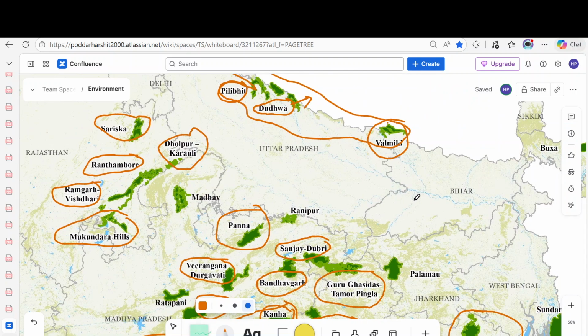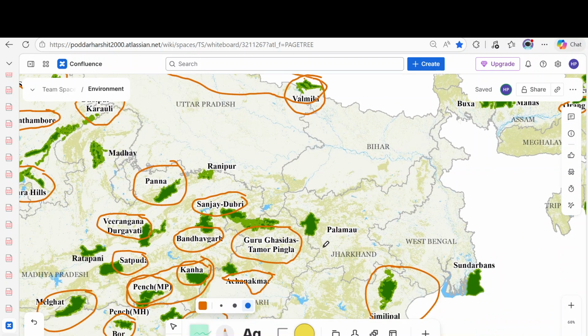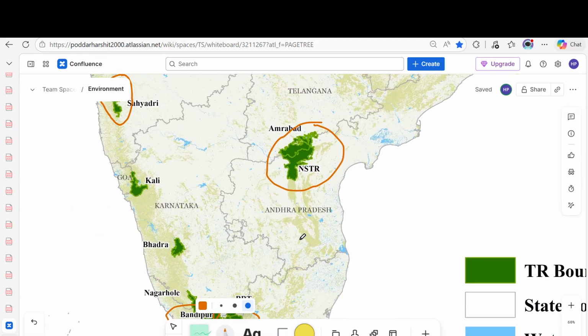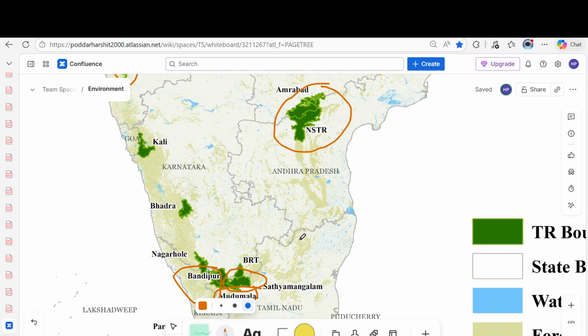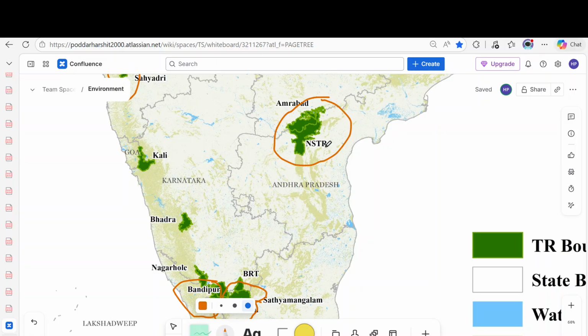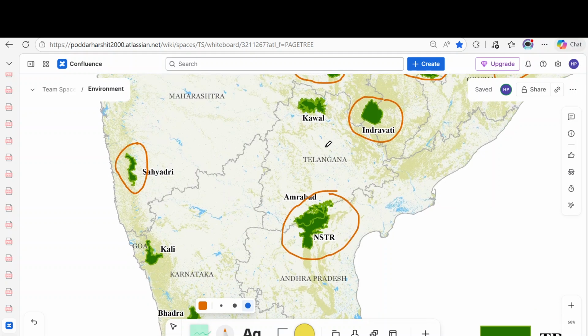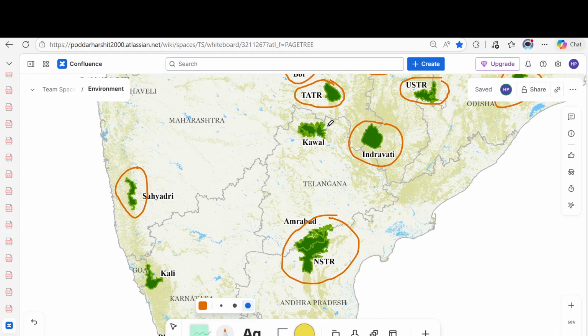In Jharkhand, we have one tiger reserve, Palamu Tiger Reserve. Okay, the only one in Jharkhand. It is one of the first nine tiger reserves that was created as part of Project Tiger. In Andhra Pradesh we have Nagarjun Sagar Tiger Reserve, the largest tiger reserve. In Telangana we have Kawal Tiger Reserve.